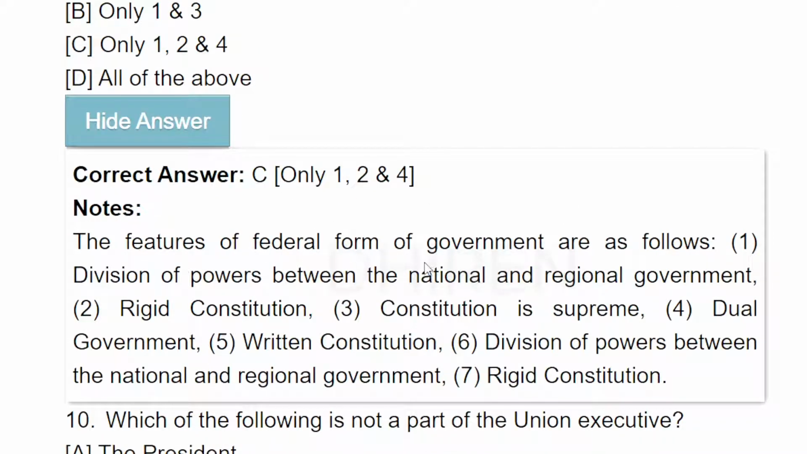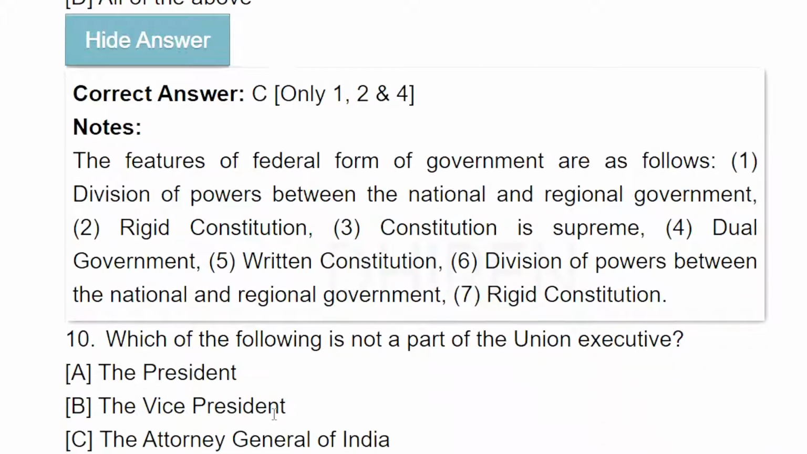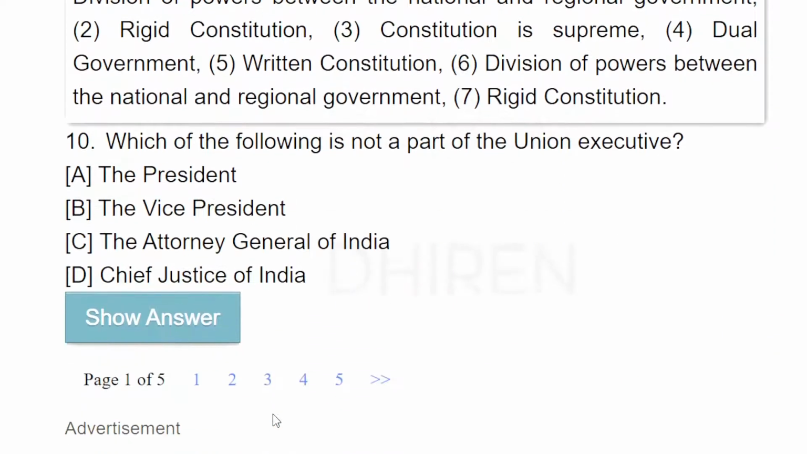Features of the federal form of government are as follows. Division of powers between the national and regional government. Rigid constitution. Constitution is supreme. Dual government. Written constitution. Serial number 10.